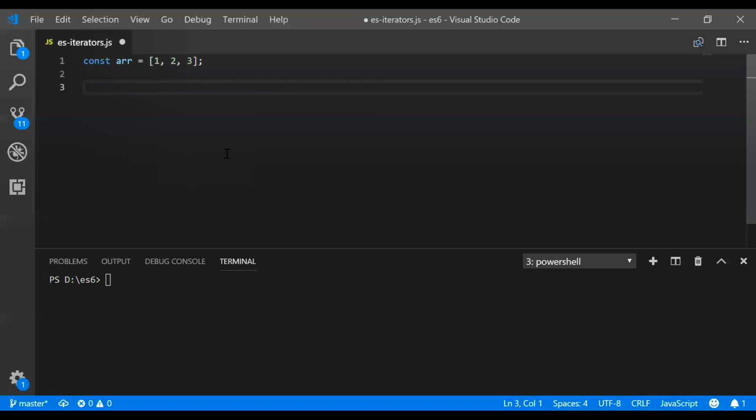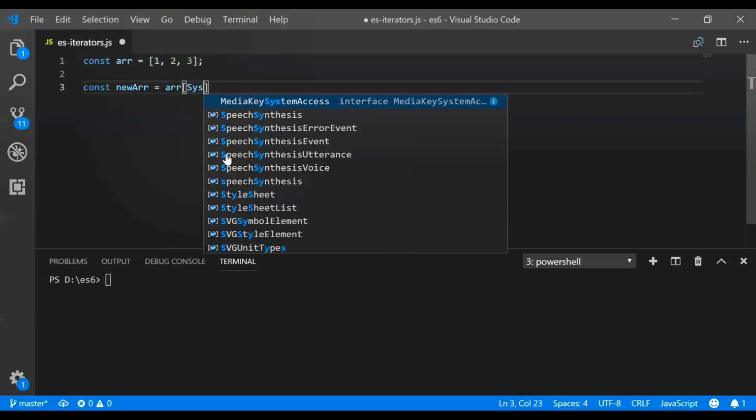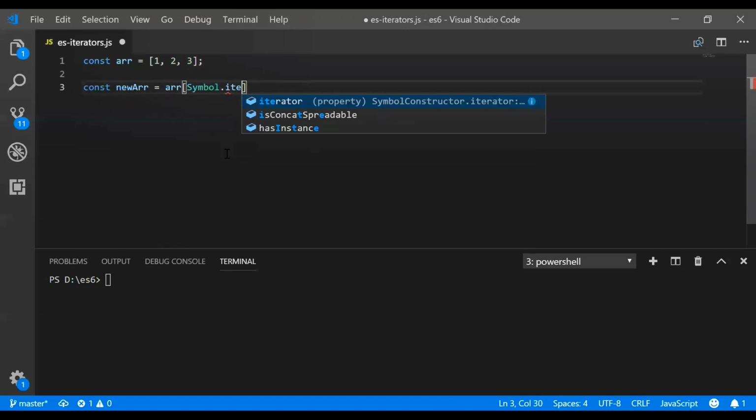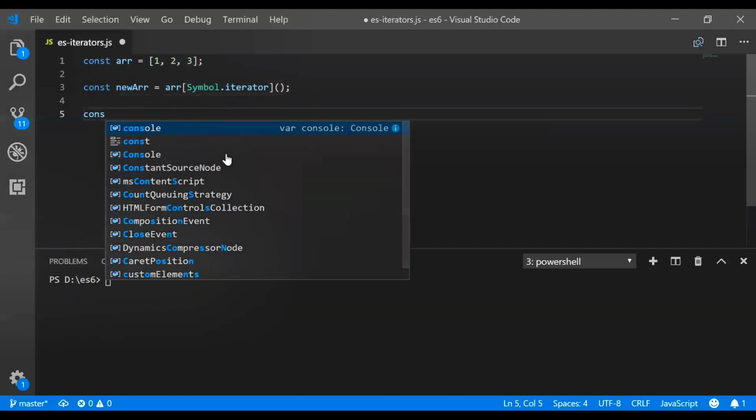So let's see. Const newArray, the new array which I will form, will be arr[Symbol.iterator]. That is a function. What this function does is convert arr, that is our array, into a new array and make it iterable.